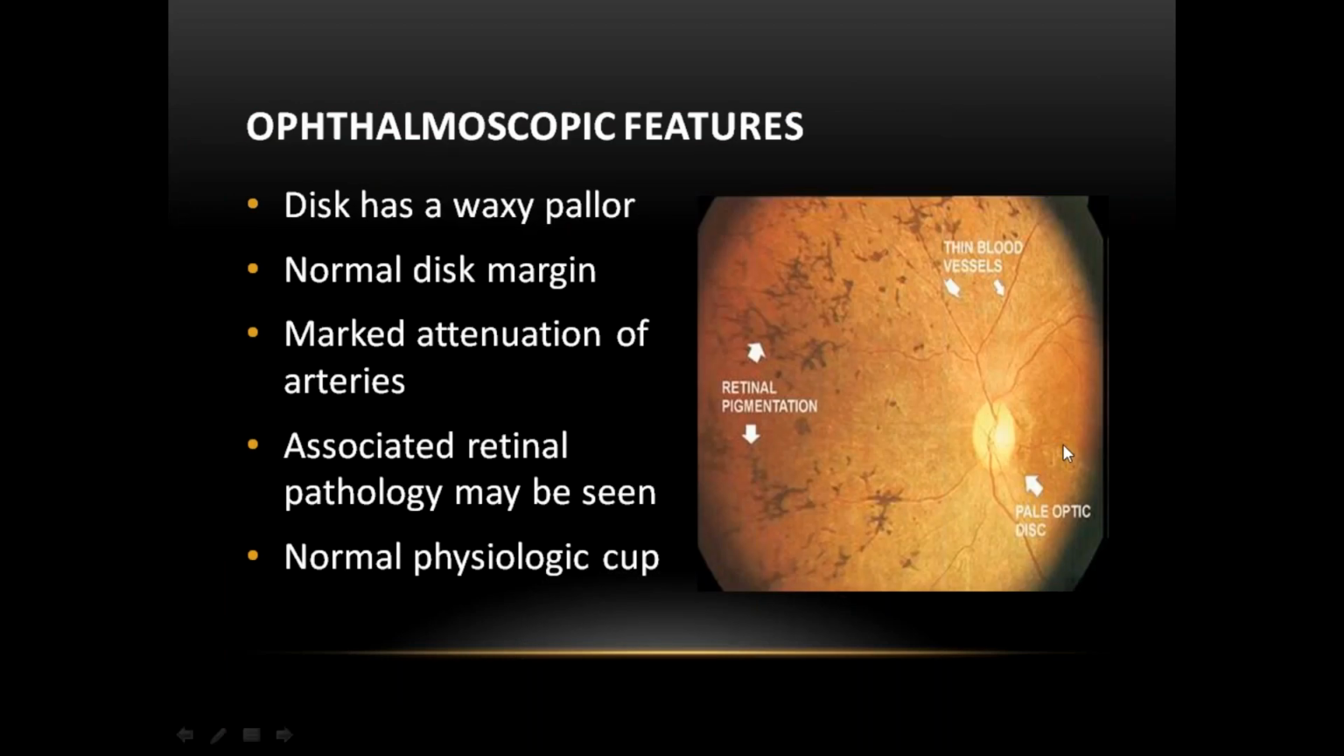Consecutive optic atrophy: pale waxy disc pallor. It occurs following degenerative changes in the retina and choroid, and is called consecutive optic atrophy. Particularly, retinitis pigmentosa is a classical example of consecutive optic atrophy. Pale waxy disc pallor, attenuation of the vessels, particularly arteries, normal physiological cup, normal disc margin. You can see the disc margin is clearly seen here. This is the normal disc margin.